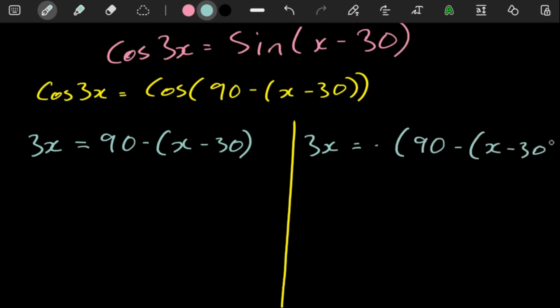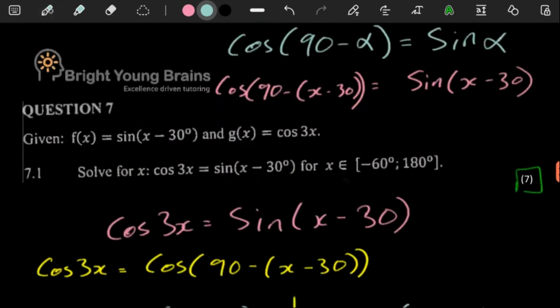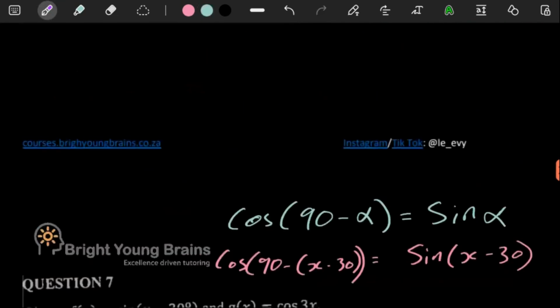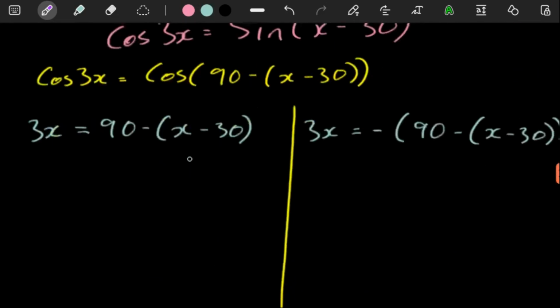As long as you're working with cos, it makes your life so much easier. Remember, what you know about cos is that cos of an angle is equal to cos of that angle as a negative. So this is going to allow you to get multiple answers.